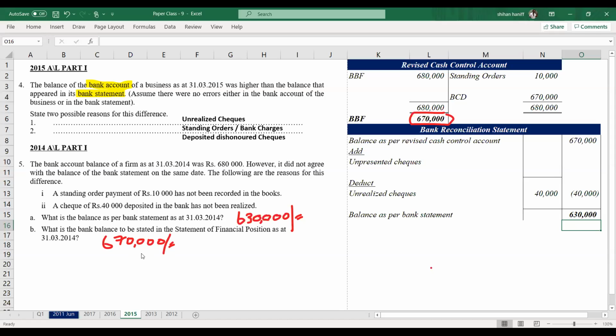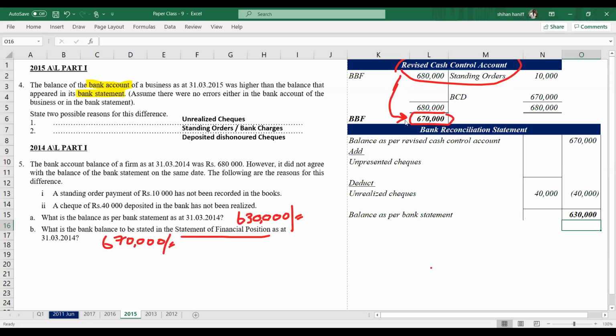2014. Next, 2013. The 670,000 means in the statement of financial position, we always record the revised cash control account balance.